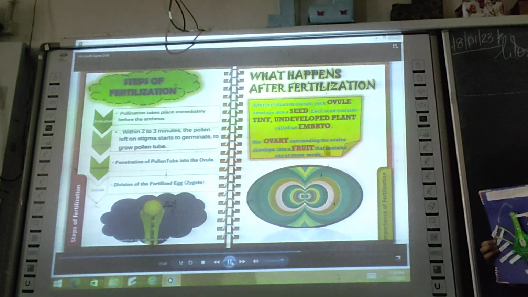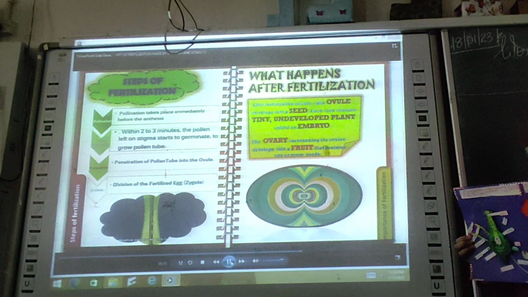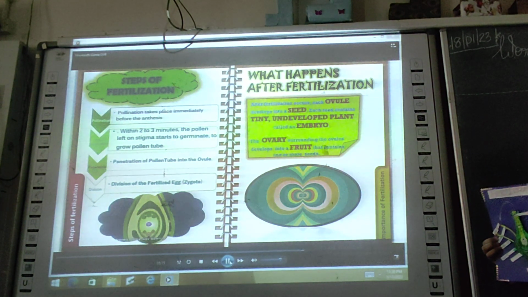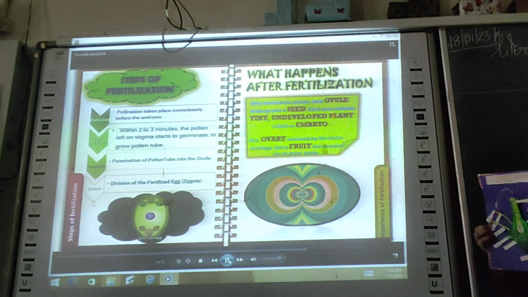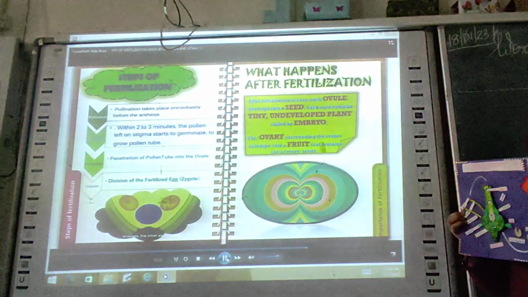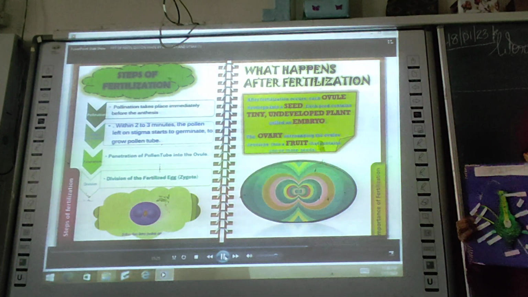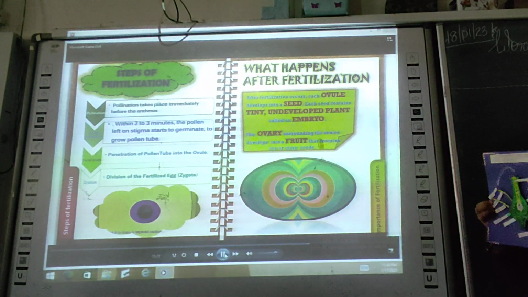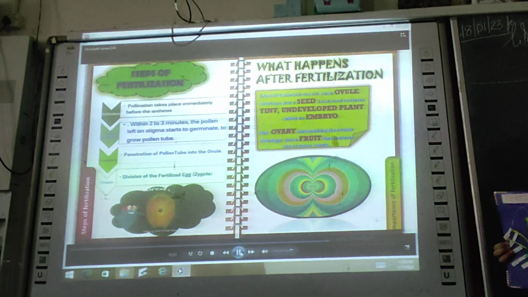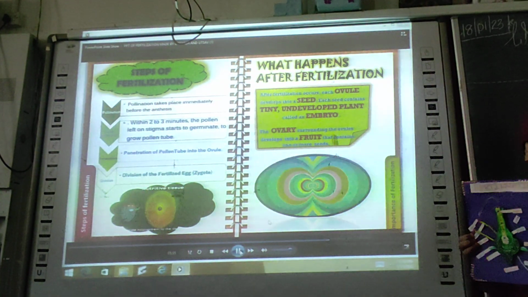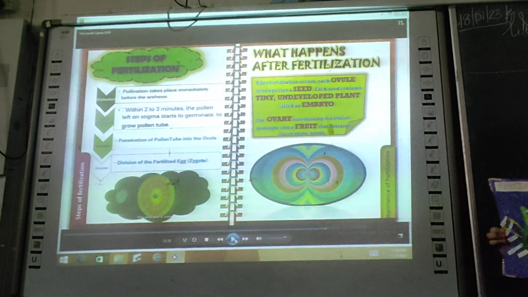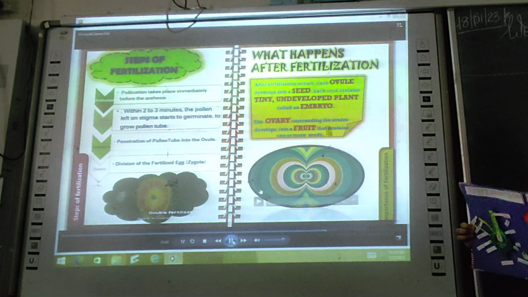The generative cell divides into two male gametes in the pollen tube and travels all the way down to the micropyle, where one of the gametes joins the egg and forms a diploid zygote, whereas the other gamete joins the two polar nuclei to form a triploid endosperm nucleus, which will transform into a nutritive tissue and provide nourishment to the developing embryo. This process is called double fertilization.